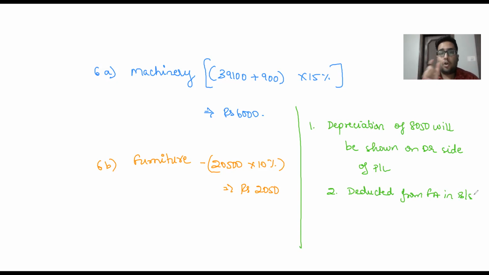Remember, in machinery, do not just record 39,100. As per adjustment number 4, we have already added 900 rupees to machinery. So 40,000 minus 6,000 will be your net value of machinery in the balance sheet. Okay, coming to the next adjustment. Is there anything else?